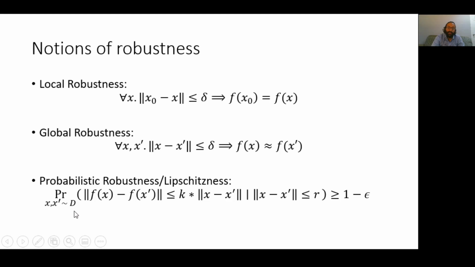And then our property states that for a pair of inputs x, x prime randomly sampled from D, if x and x prime are close to each other, then it should be the case that with a high probability, the distance between the outputs of the neural network for this pair of inputs should be bounded by the distance between the pair of inputs. And this notion of bounding the distance between the outputs by the distance between the inputs is referred to as Lipschitzness, and that's the motivation for naming the property probabilistic Lipschitzness.